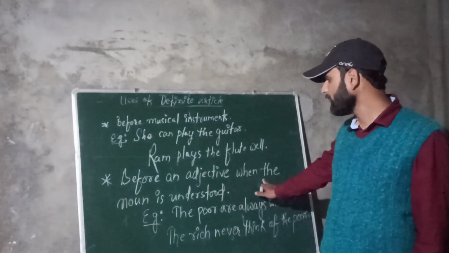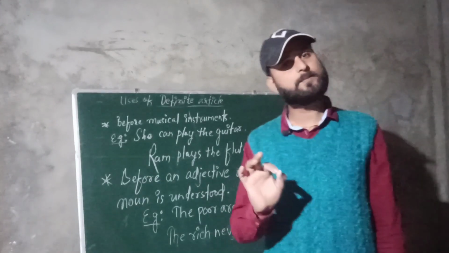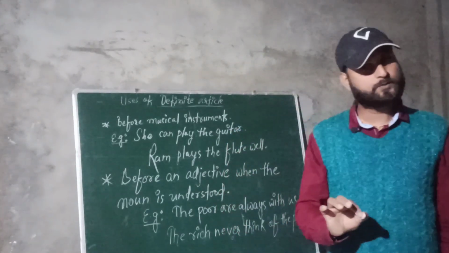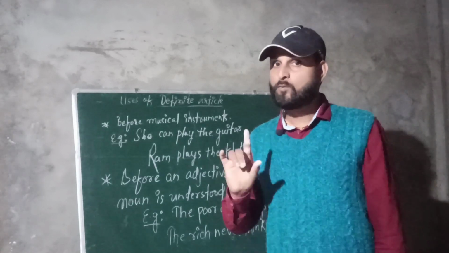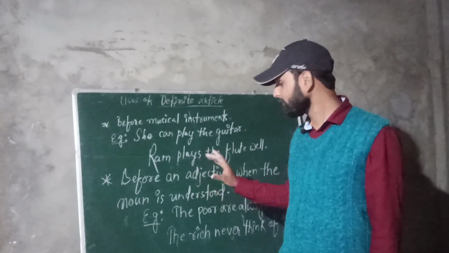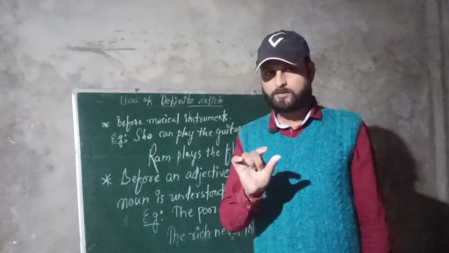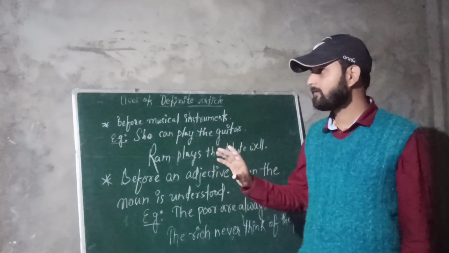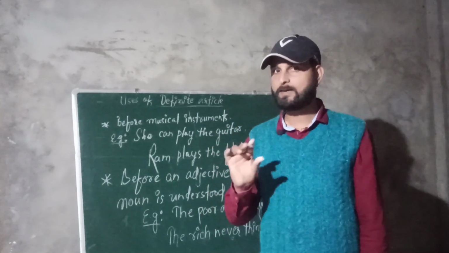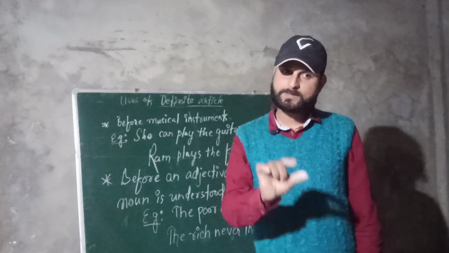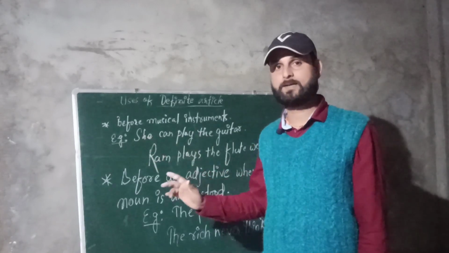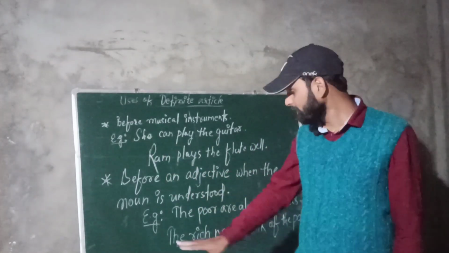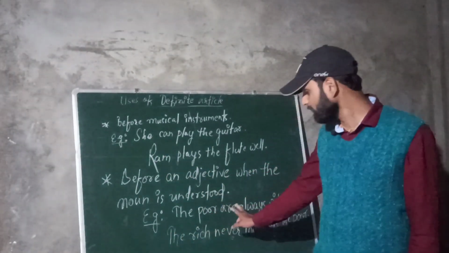Next, before an adjective when the noun is understood. This is very important. You have to use the definite article the before an adjective when the noun is understood. What it means is that, for example, you were given a word which is an adjective, and from that adjective itself you have to understand the noun about what it is saying. I'll tell you. Let's come to the example first.